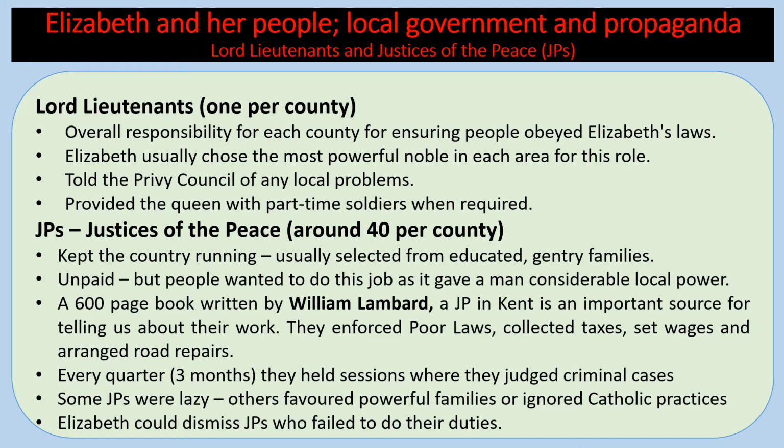Every quarter, every 3 months, they held sessions where they judged criminal cases. Now, some JPs were lazy, but others favoured powerful families or ignored Catholic practices. Elizabeth could dismiss JPs who failed to do their duties.